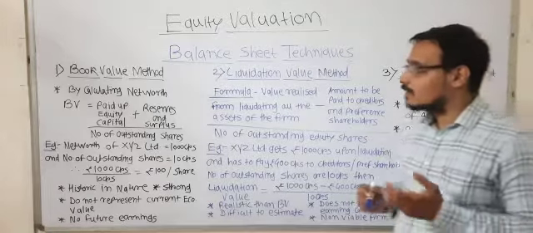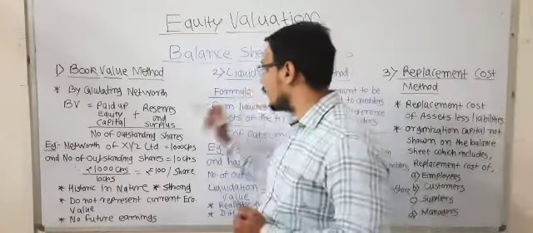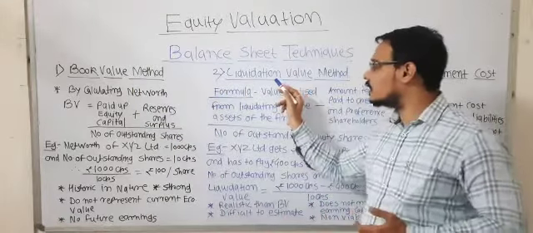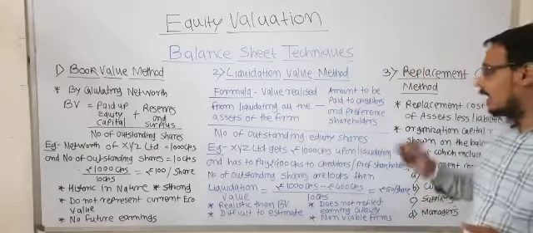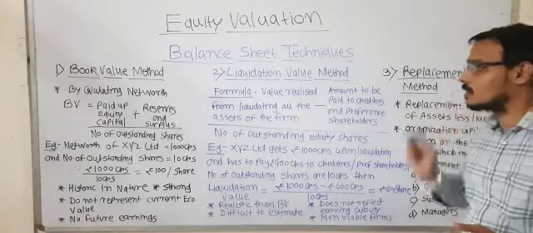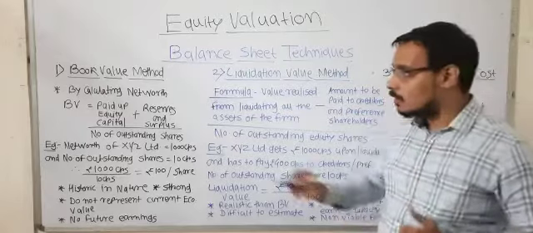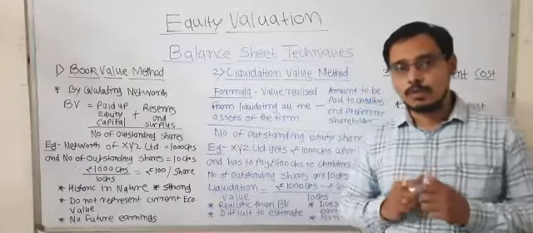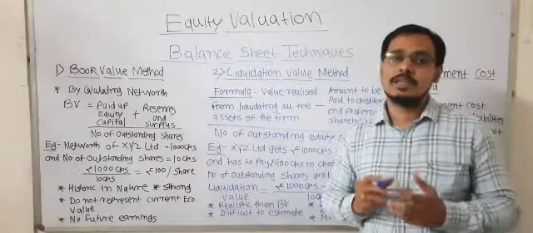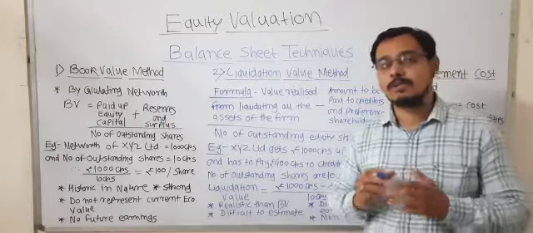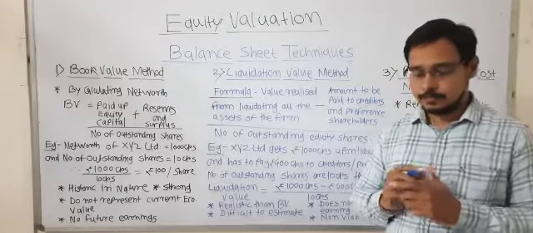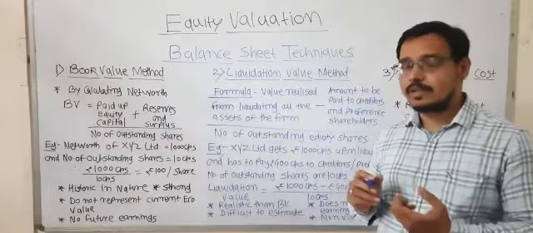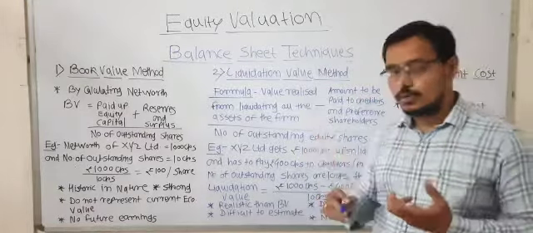So basically there are three types of balance sheet techniques. First one is the book value method. Second one is the liquidation value method, and third one is the replacement cost method. In the first, the book value method, we will see what book value is. Book value is generally calculated with the help of the net worth of an organization. The net worth of an organization will be calculated by the book value method.